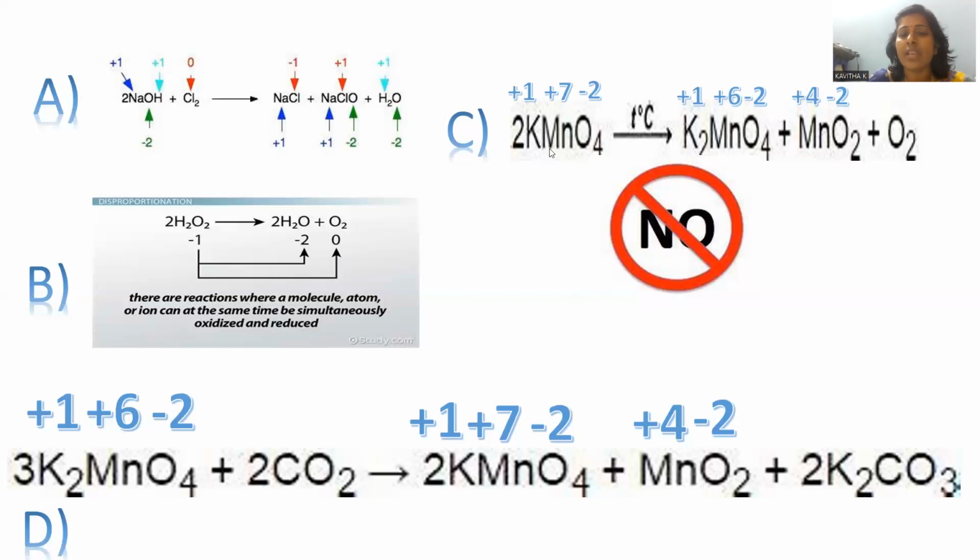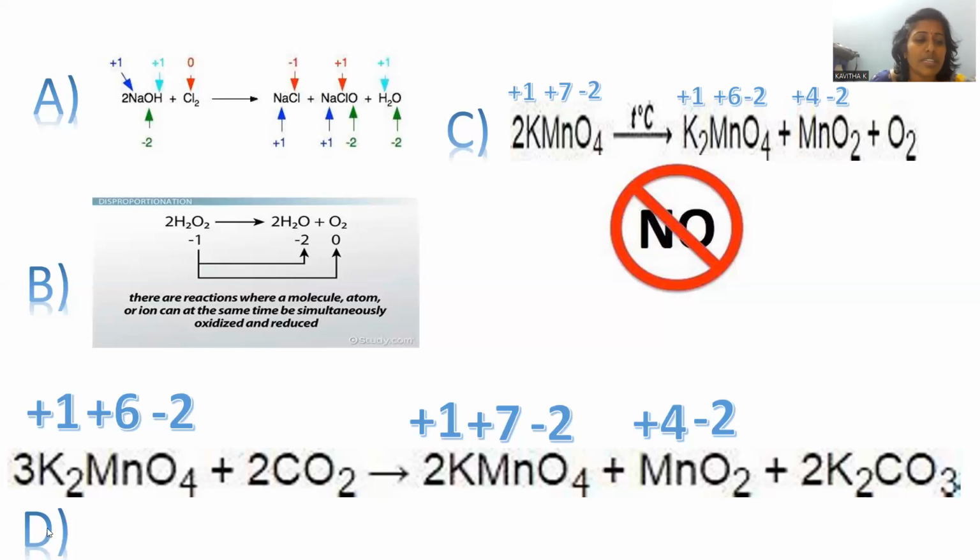Let's go with C. In KMnO4 manganese has plus 7. In K2MnO4 manganese has plus 6. In MnO2 manganese has plus 4. So plus 7 turned into plus 6, a decrease. Plus 7 turned into plus 4, again a decrease. Decrease only, nothing increases, so it does not come under disproportionation. So option C is not part of a disproportionation reaction.